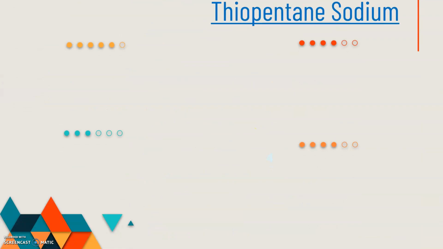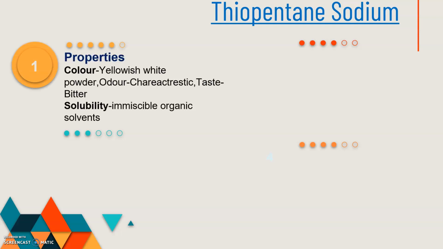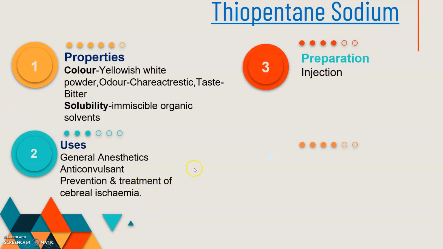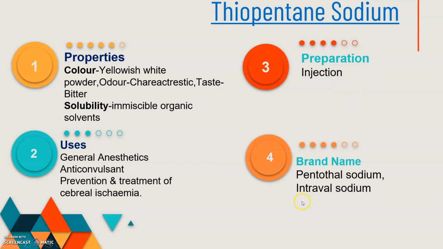Now we move towards the next drug, thiopental sodium. It is an example of non-inhalational, also called intravenous, general anesthetics. These are the properties, then the uses, duration, and the brand names. Very important: in summer 2019, a question was asked in the MSBTE exam, write down the uses and brand names of thiopental sodium for 3 minutes. So prepare for that and you will get all the answers.